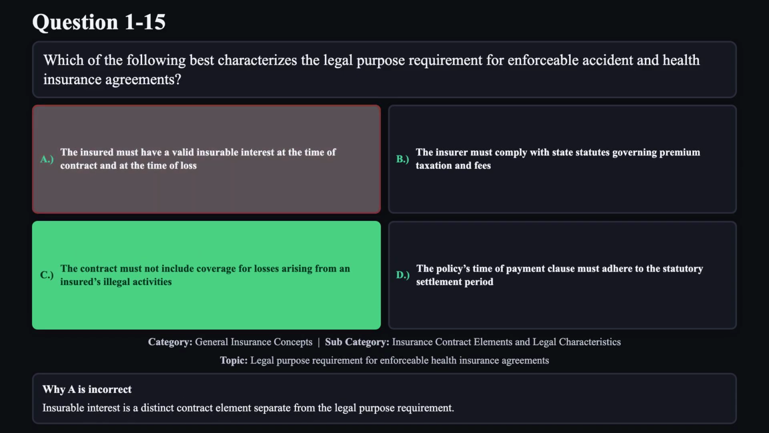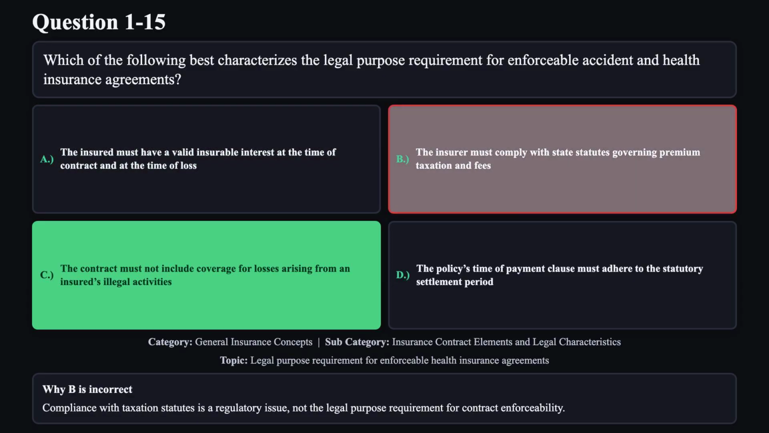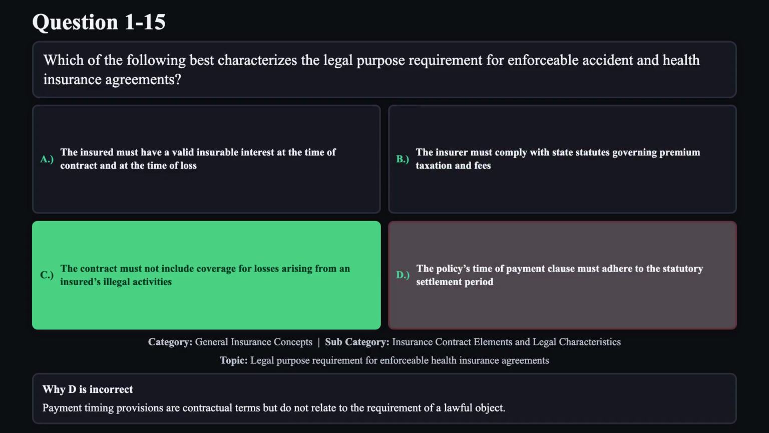Reason A is not correct. Insurable interest is a distinct contract element separate from the legal purpose requirement. Reason B is not correct. Compliance with taxation statutes is a regulatory issue, not the legal purpose requirement for contract enforceability. Reason D is not correct. Payment timing provisions are contractual terms but do not relate to the requirement of a lawful object.